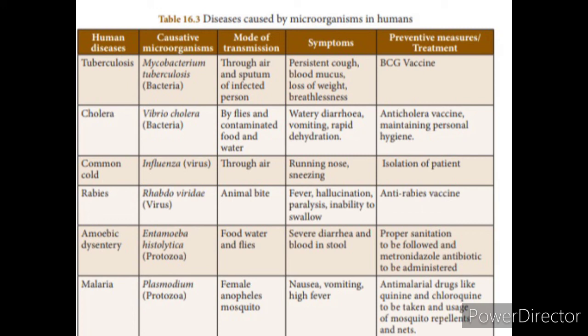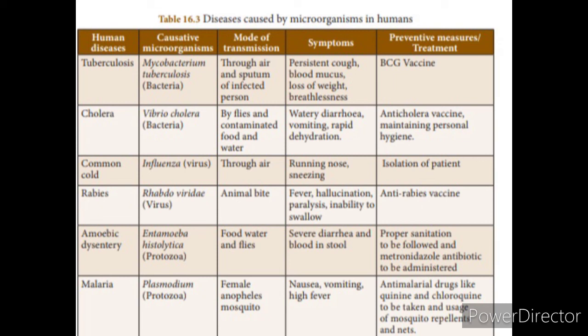The next disease is malaria. Malaria is caused by the protozoan Plasmodium. It is transmitted through the female Anopheles mosquito. The symptoms are nausea, the feeling of vomiting, then vomiting and high fever. So these are the symptoms. The anti-malarial drugs quinine and chloroquine are taken as a treatment.